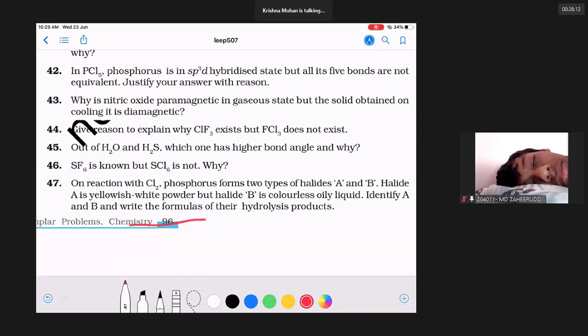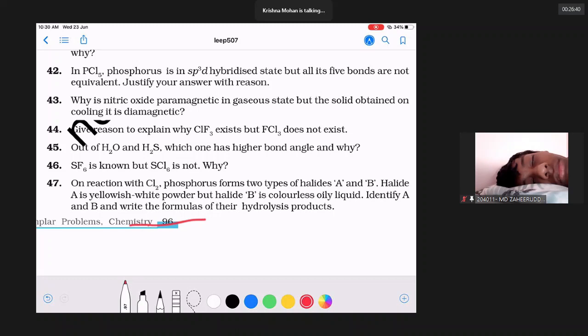So out of H2O and H2S, which one has higher bond angle? Water has higher bond angle. Why? In water, oxygen uses sp3 hybrid orbitals, so the bond angle will be wider. It is not exactly 109 degrees 28 minutes. It is only 104 degrees because of two lone pairs. In H2S, sulfur is using pure orbitals for bonding. Therefore, bond angle is close to only 90.